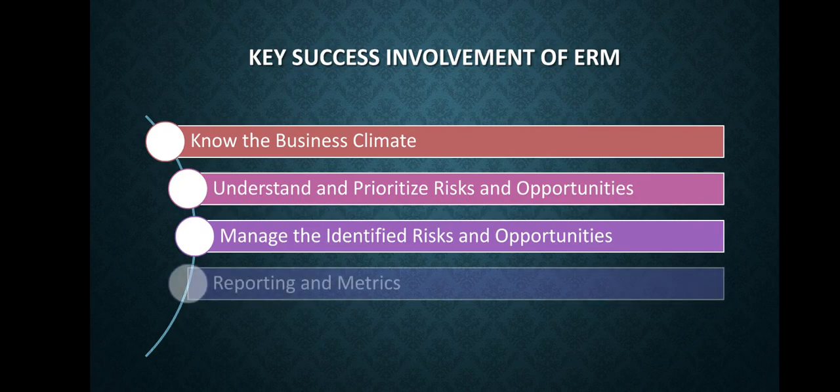Step 4, reporting and metrics. Reports and metrics can be used by the operations, budgeting, strategy, audit, compliance, and many other departments for strategy and decision making, where the consideration of risk can influence the outcome. Second is dashboards. Risk monitoring reports, qualitative and quantitative analysis can be used to measure the effectiveness of risk treatment activities and to understand any implications for an organization's overall business strategy.